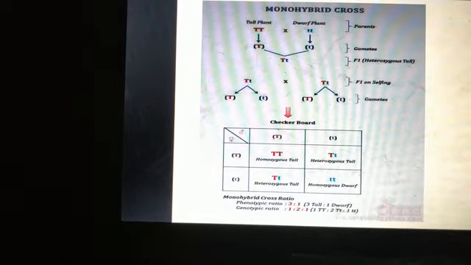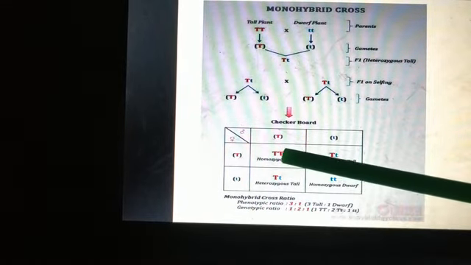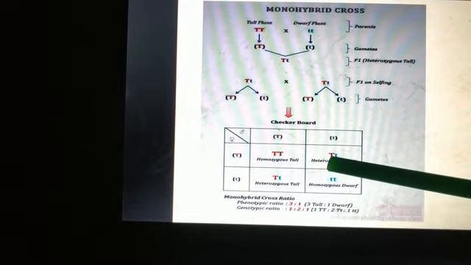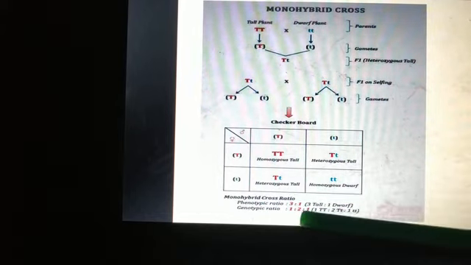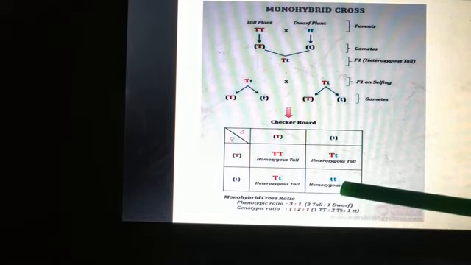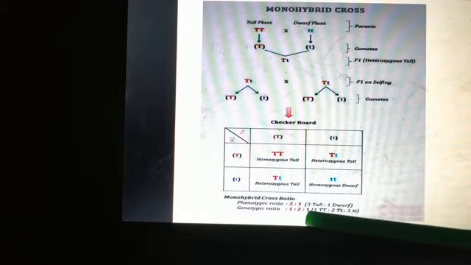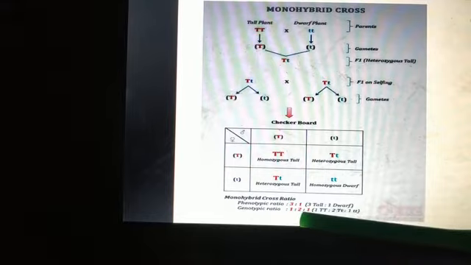And when I say genotype, that is at gene level, you can see here capital T capital T, so we will write 1. You can see capital T small t and capital T small t 2 times, so we will write 2. And here you can see small t small t, so we are writing 1. So the genotype ratio is 1:2:1.